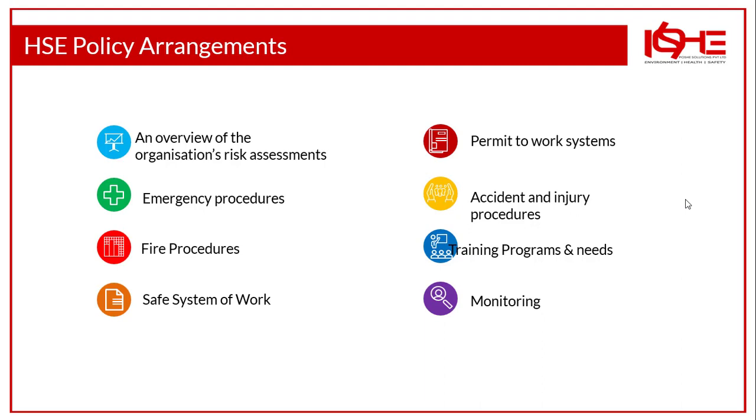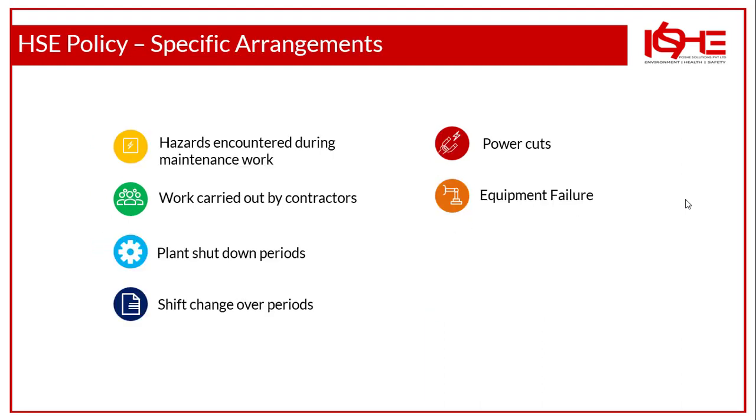Then training programs and needs. You need to do a training needs analysis. What trainings are required for your employees, when are you going to give them, in what time frame and duration, and how are you going to monitor the performance of the organization? So these are a few general arrangements, and there are a few specific arrangements as well.